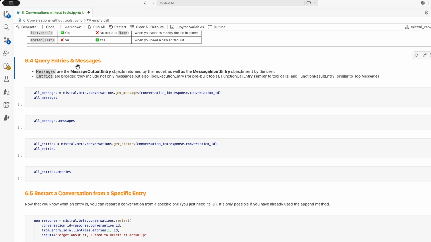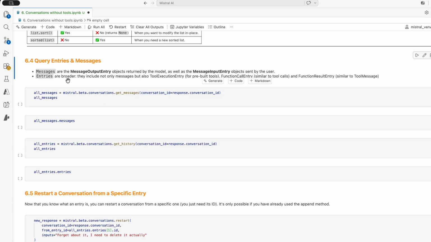This part, how to query entries and messages. So we have already seen how you can get all the messages for a given conversation. What I wanted to explain here, this is the terminology that they use for this API endpoint. So sometimes you are dealing with messages and sometimes you are dealing with entries. So messages, you are already used to them. You have these input messages, output messages. This is really what we ask to the model and what we get in return, the responses.